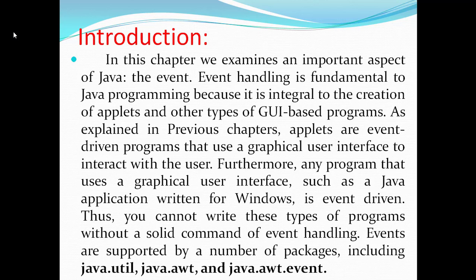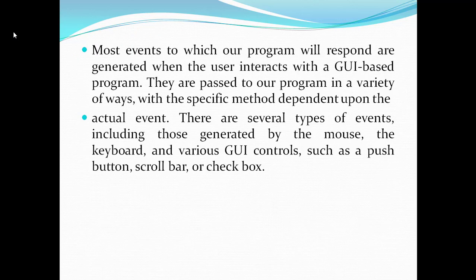Events are supported by a number of packages, including java.util, java.awt, and java.awt.event. These packages can support the events. Most of the events to which our program will respond are generated when the user interacts with the GUI based program.